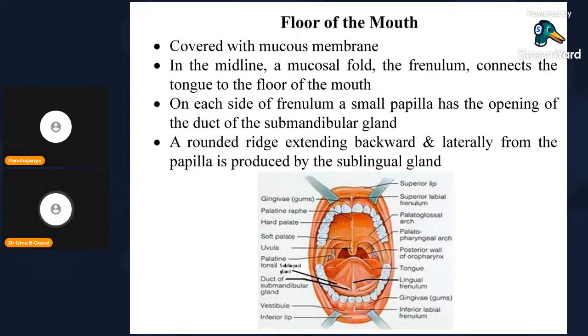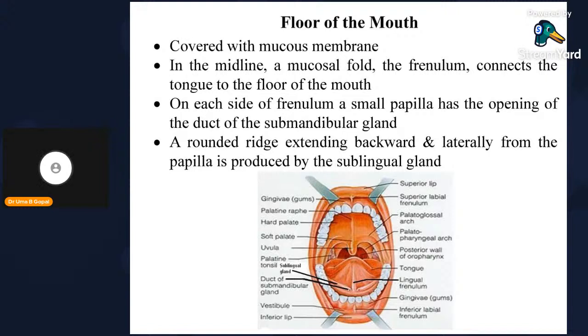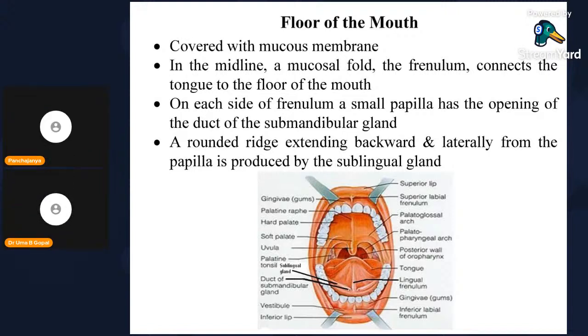It is covered with mucous membrane. In the midline, a mucosal fold, the frenulum, connects the tongue to the floor of the mouth. On each side of the frenulum, a small papilla has the opening of the duct of the submandibular gland. A rounded ridge extending backwards and laterally from the papilla is produced by the sublingual gland. You can see here this fold of mucous membrane on the inferior surface of the tongue is called the frenulum linguae, and this is the submandibular salivary gland.